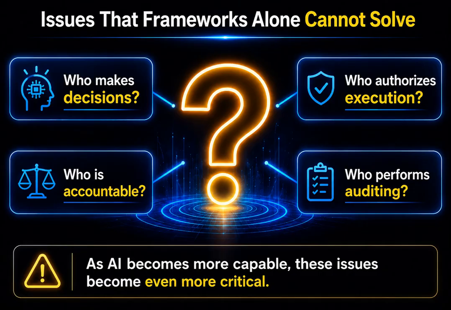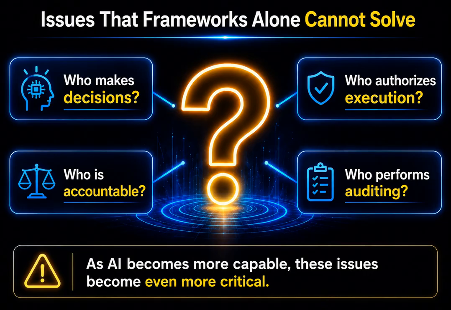At this point, let's shift our perspective. Even if we combine multiple frameworks, that alone is still not enough. The real question is this: who makes the decisions? Who authorizes execution? Who is accountable when something goes wrong? And who audits the decision-making and execution process? The truth is that existing agent frameworks do not provide clear answers to these questions. And as AI becomes more sophisticated and increasingly capable of acting autonomously, these questions become even more important.